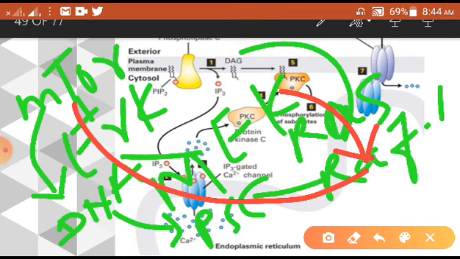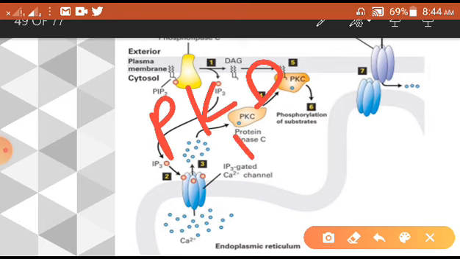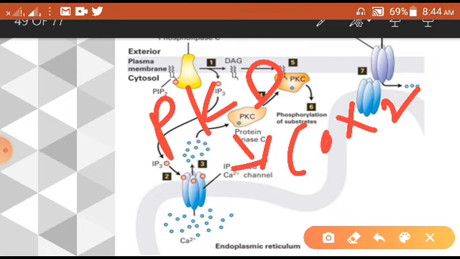Sometimes it has another pathway to follow. Once the PKC gets activated, this PKC will activate the PKD, and through PKD it will activate the COX protein, COX2 protein. This COX2 protein also has a role in producing PGE2, prostaglandin E2.